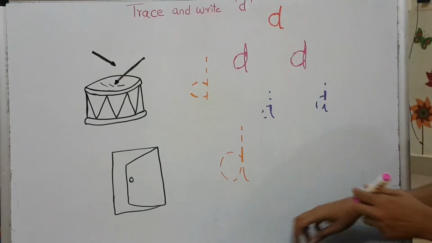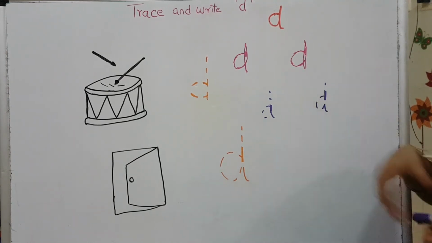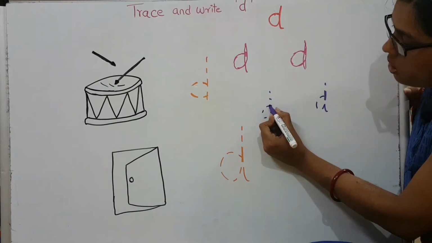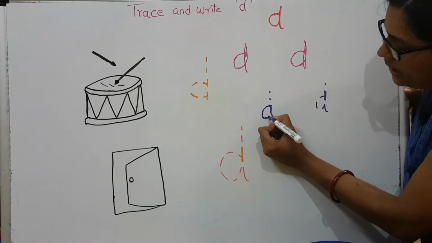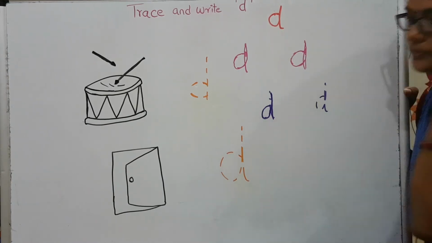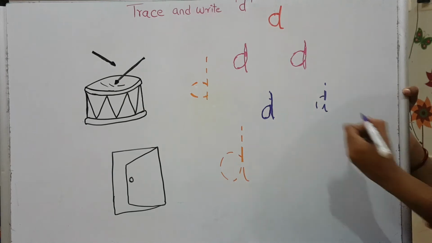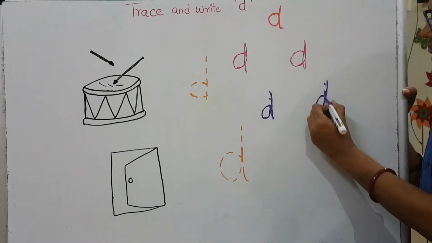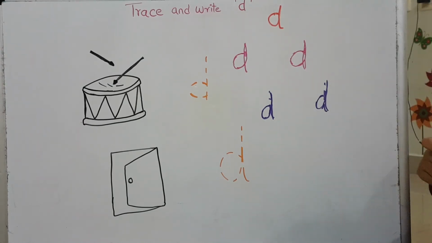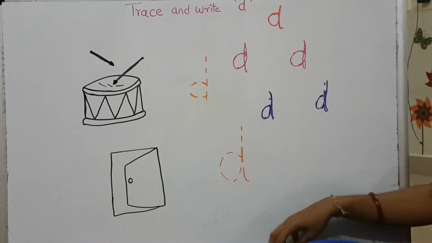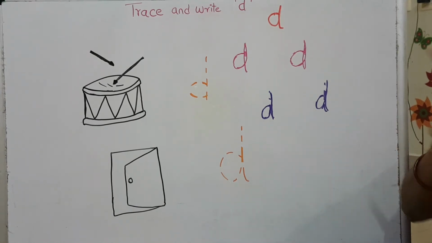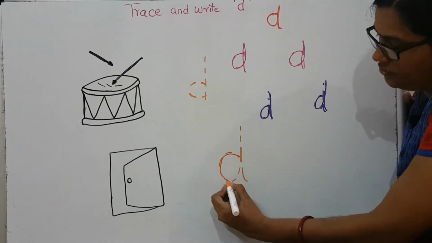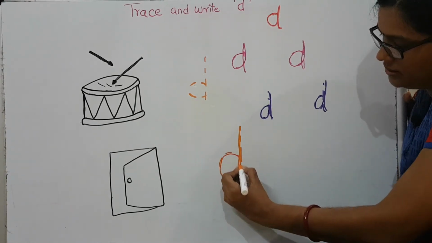I'm going to change the color for you to have a clear view. Okay? Starting from here, draw a curved line and a standing line. Okay? Okay. D. I'll do it one more time for you. Follow it and then you can practice it all by yourself. Draw a curved line and a standing line.